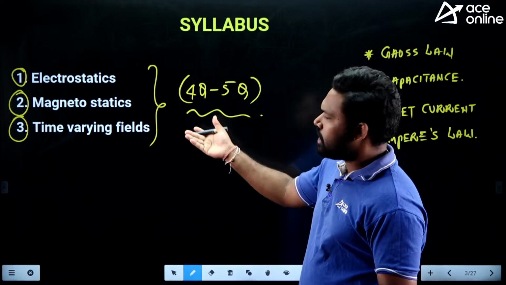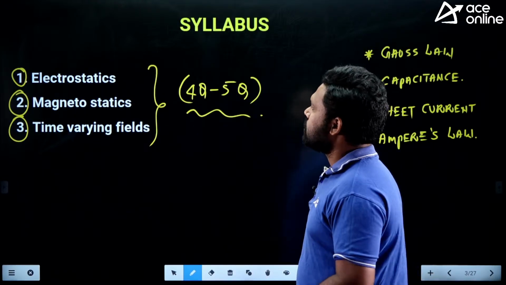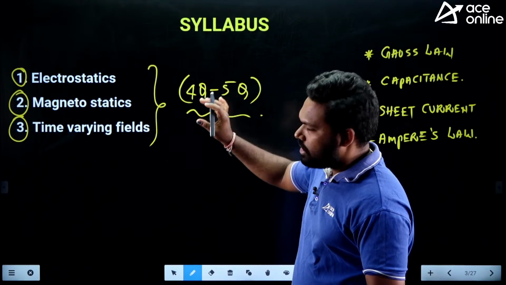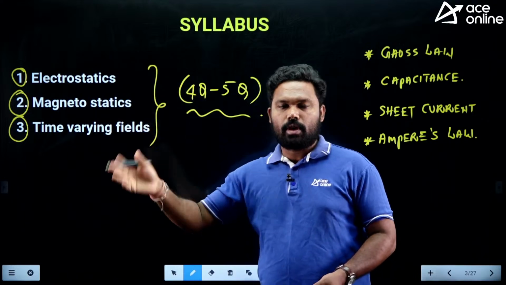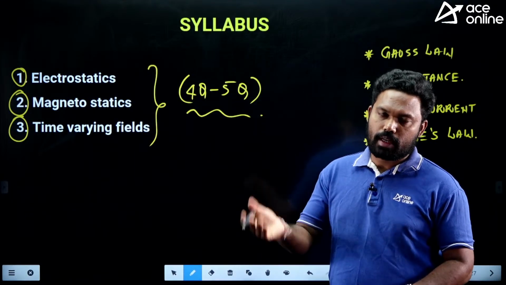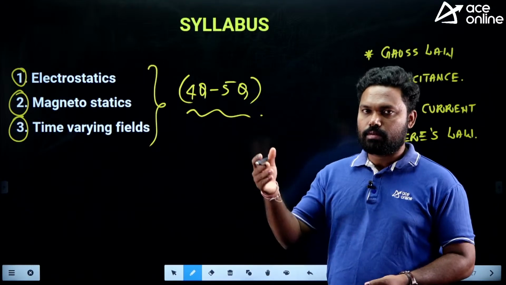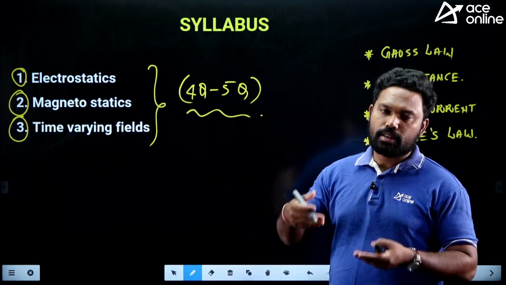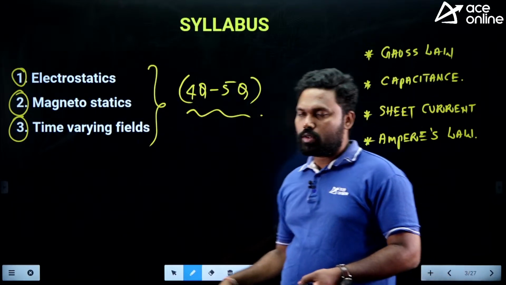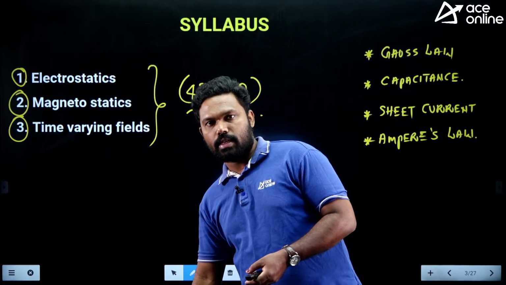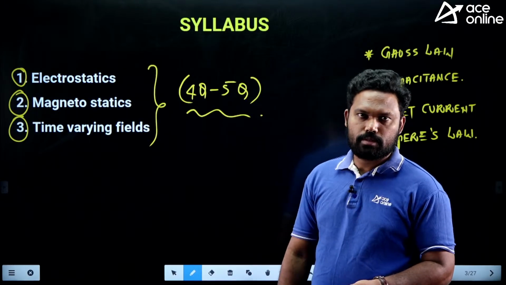Okay, guys. From the time varying field, Faraday's law. Anyhow, you will be learning Faraday's law in your machines. So you especially have to focus on electrostatics and magnetostatics: Coulomb's law, electric field, point charge, line charge, surface charge, volume charge, different types of charges. Then electric field due to the infinite line charge, infinite sheet charge, Gauss law, and then capacitance. When it comes to magnetostatics: Biot-Savart's law, different types of currents like line current, sheet current, volume current, and then Ampere's law.